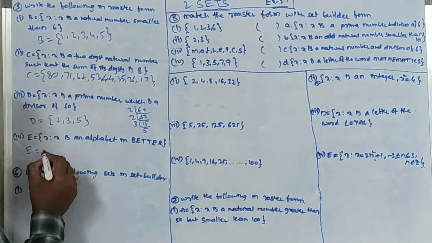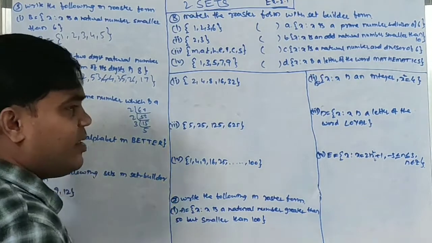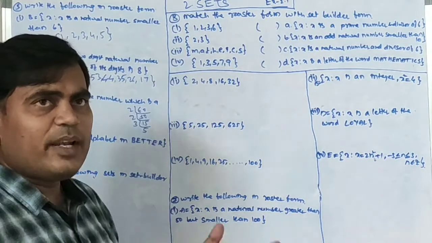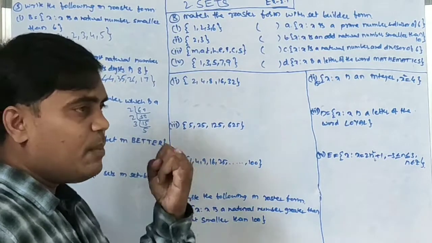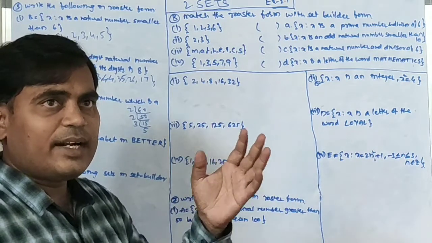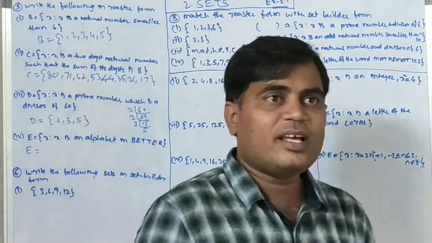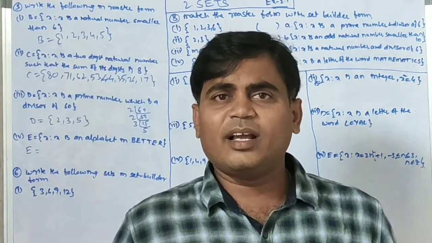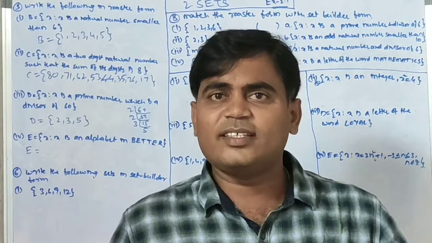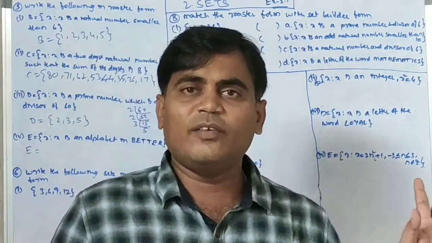Next, E equals x such that x is an alphabet in BETTER. If we observe the spelling of BETTER, B-E-T-T-E-R, we need to collect the letters. But according to the definition of a set, any element can't be written twice or thrice. Every element in a set is represented only once.